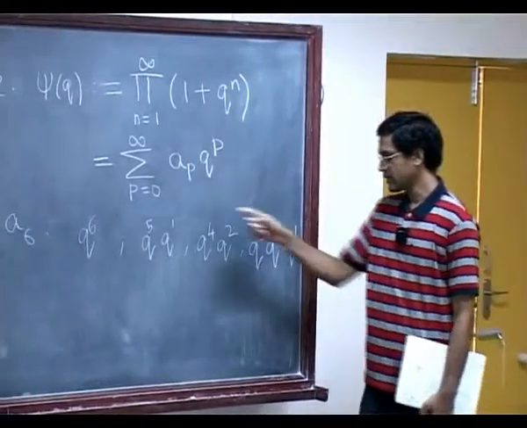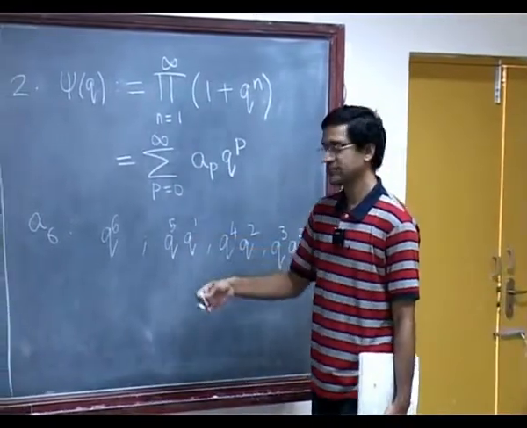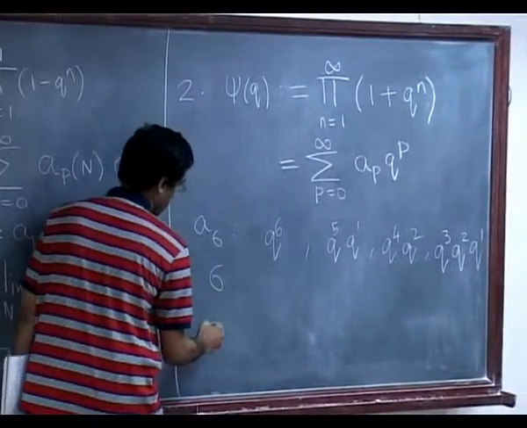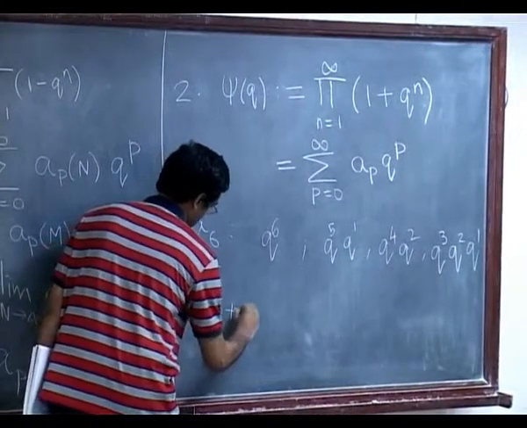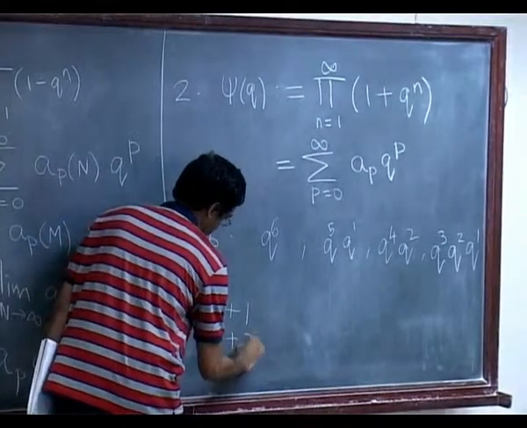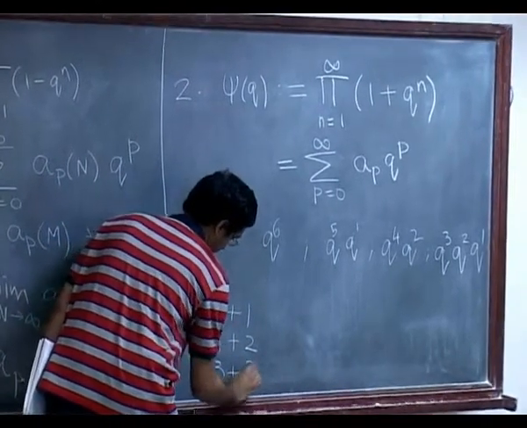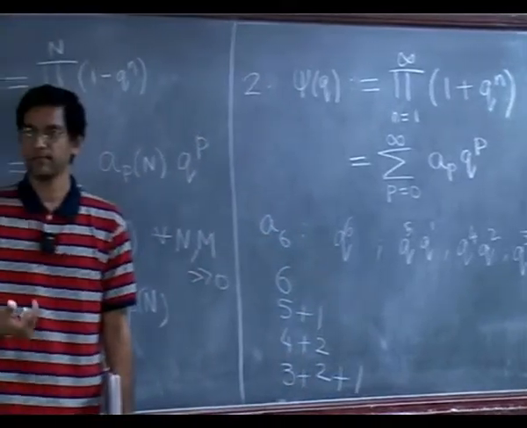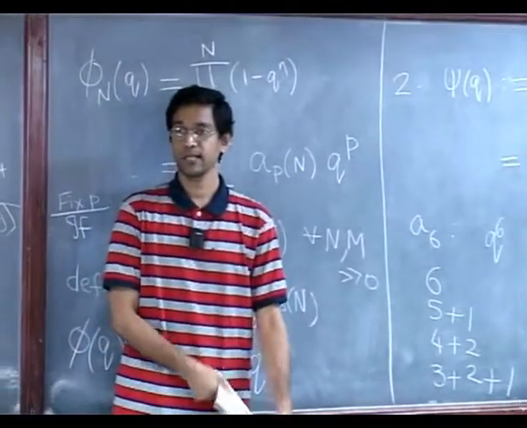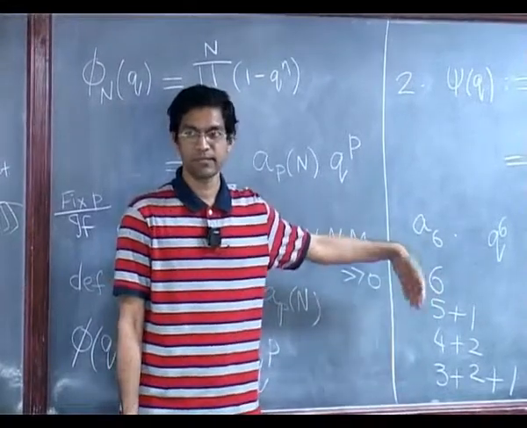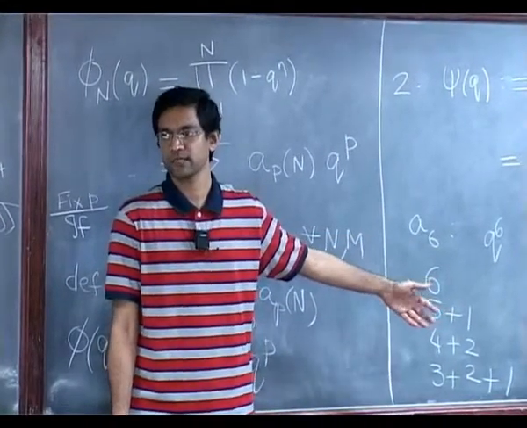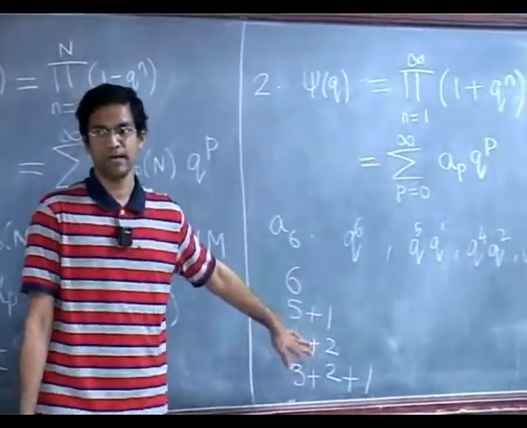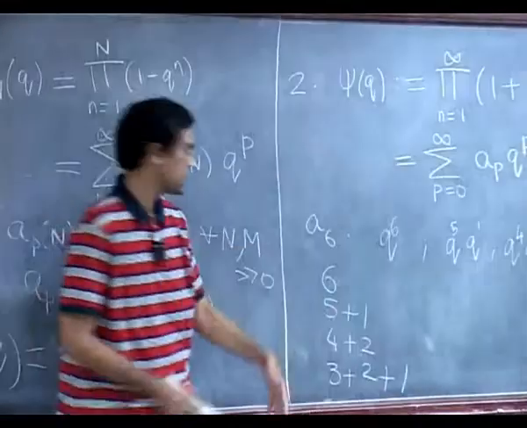And if you see what this really gives you, it gives you what's called a partition of 6. So you are partitioning 6 in these ways, and corresponding to each of these you get one term q to the 6, and these are the partitions of 6. For example, 3 plus 3 is also a partition of 6, but these are the partitions which involve distinct parts, where all the parts are distinct.